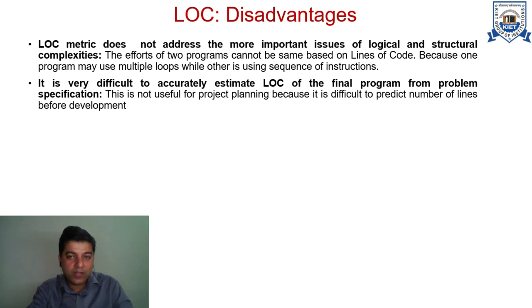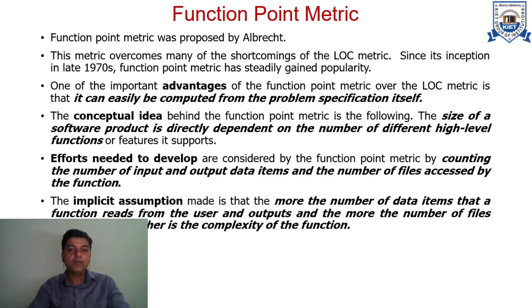That is one very important part: with LOC metrics we prepare rough estimates, but the actual idea about the final product in terms of its LOC cannot be taken from the initial idea about the requirement specification of the product. Function point metric is the other type of metric after the LOC metric.